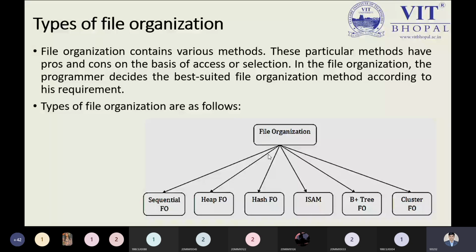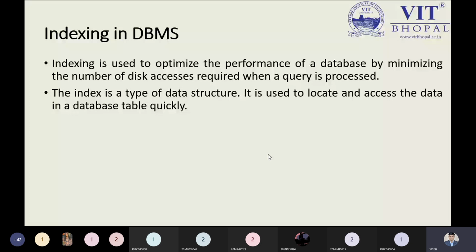So if we talk about indexing in database, what is indexing actually? Indexing means we apply an index on our relation so we can get the data in sorted and unsorted ways. Indexing is basically used to optimize the performance of the database by minimizing the number of disk accesses required when the query is processed. When we have 4 or 5 disks, each disk has its own disk number, and we can say this is represented by the index number.